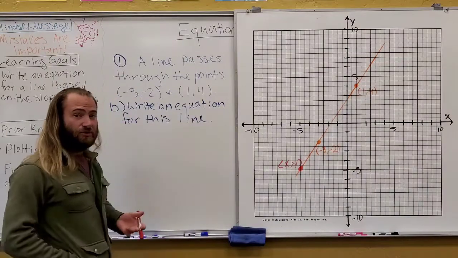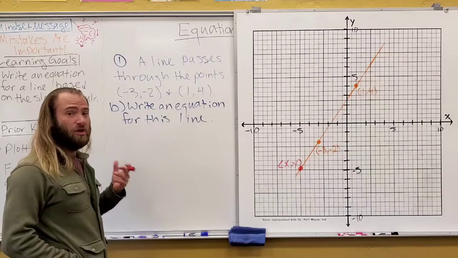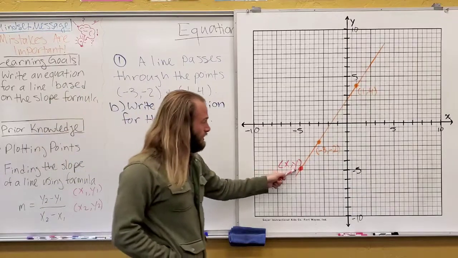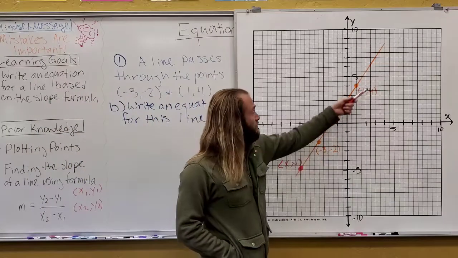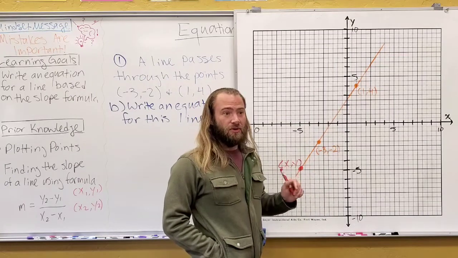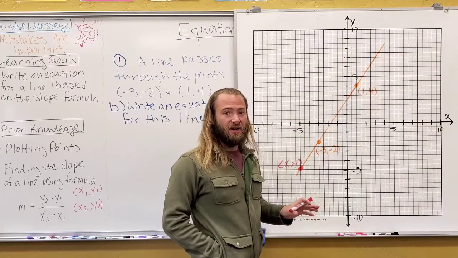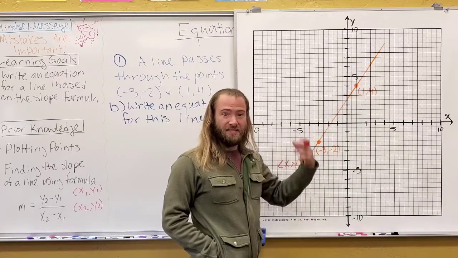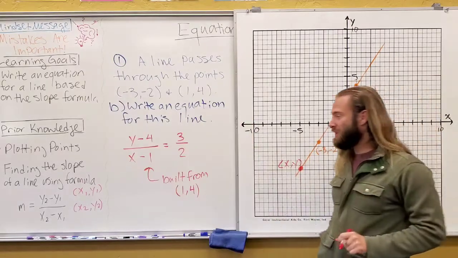And here's the cool thing that we're going to do with it. We're going to use the slope formula between this point xy and this point or this point. It doesn't really matter. And since we know the slope, we can leave the xy in there, and then we've got an equation that has an x and a y. So here's what I mean.